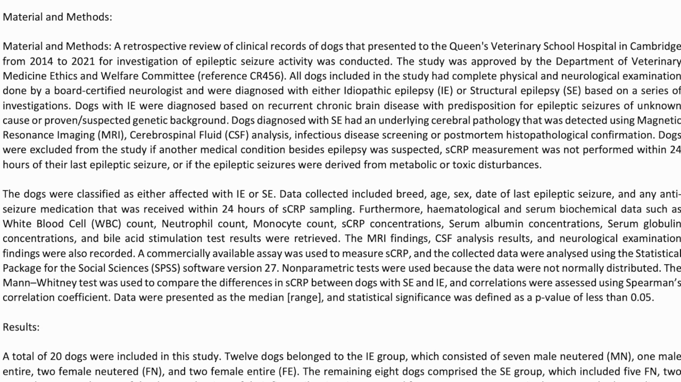Dogs with IE were diagnosed based on recurrent chronic brain disease with predisposition for epileptic seizures of unknown cause or proven suspected genetic background. Dogs diagnosed with SE had an underlying cerebral pathology that was detected using magnetic resonance imaging, MRI, cerebrospinal fluid, CSF, analysis, infectious disease screening, or postmortem histopathological confirmation.